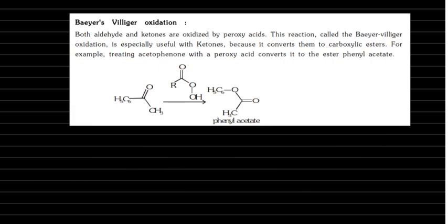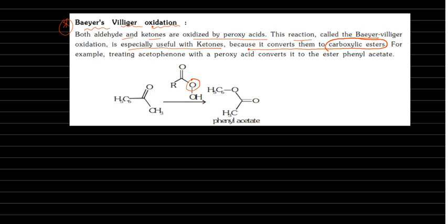Next, Baeyer-Villiger oxidation is a named reaction and is important. Here just one oxygen is inserted. Both aldehydes and ketones are oxidized by peroxy acids. This reaction is called the Baeyer-Villiger oxidation. It is especially useful with ketones because it converts them to carboxylic esters. Ketones are converting into carboxylic esters.